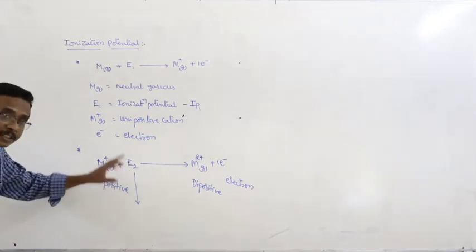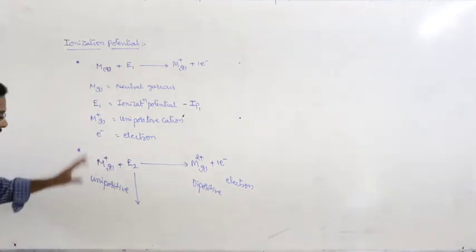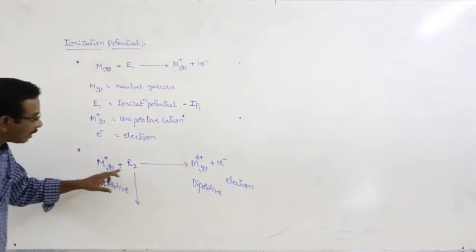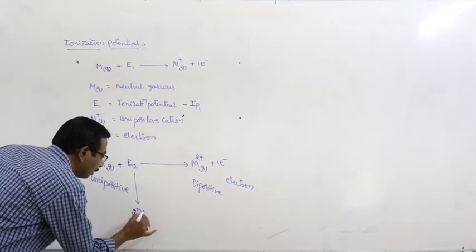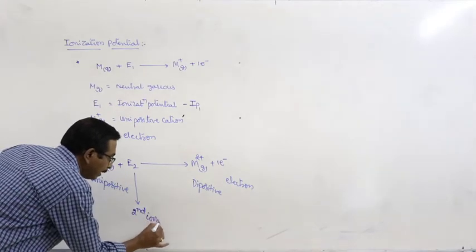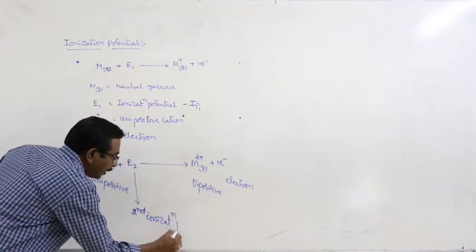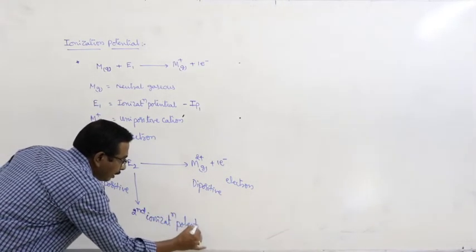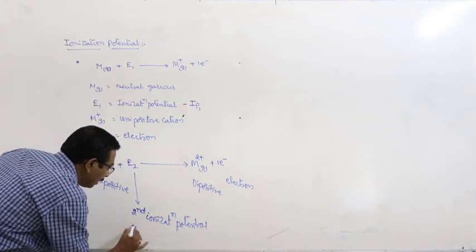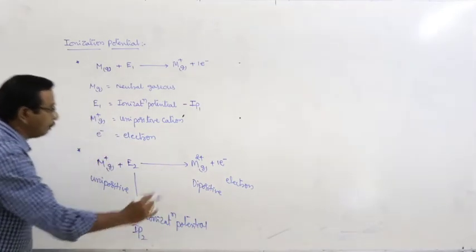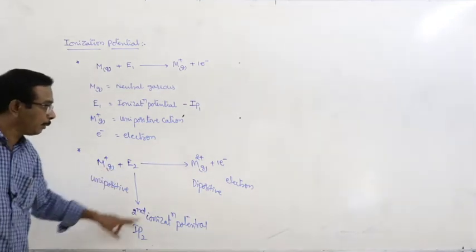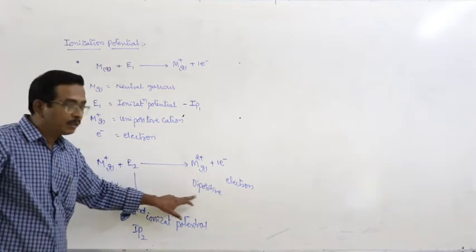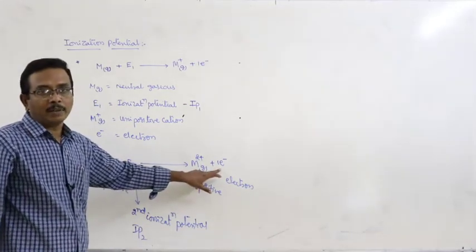That is also simply represented as IP2. M plus unipositive cation, E2 means IP2, gives M2 plus dipositive cation plus electron.